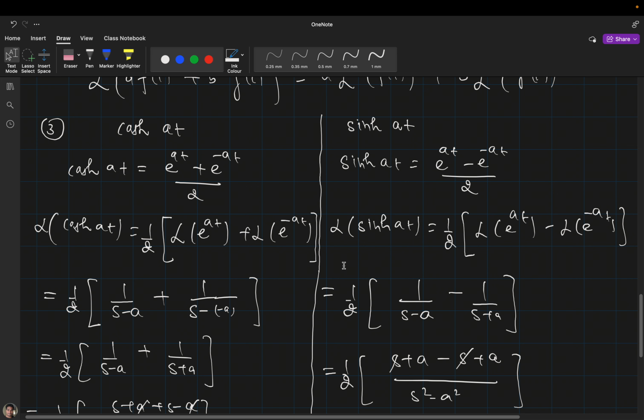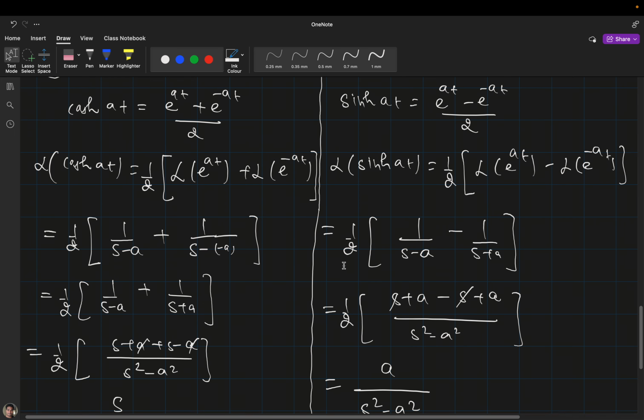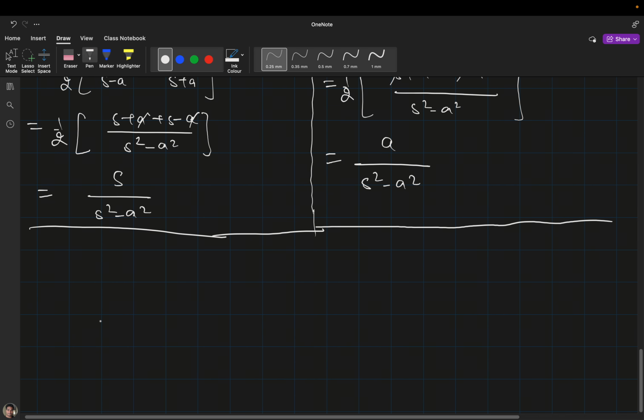Yes, we can do that. We will solve one problem to solve the differential equation using the Laplace transformation. Okay, we will solve it, don't worry, and today only we will solve it.